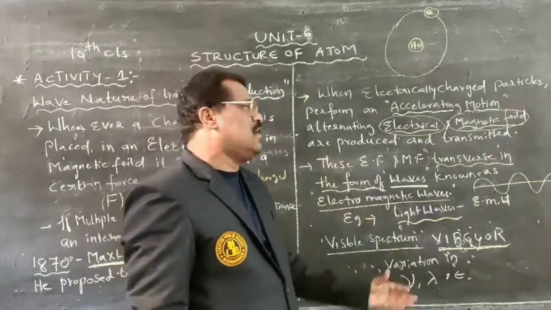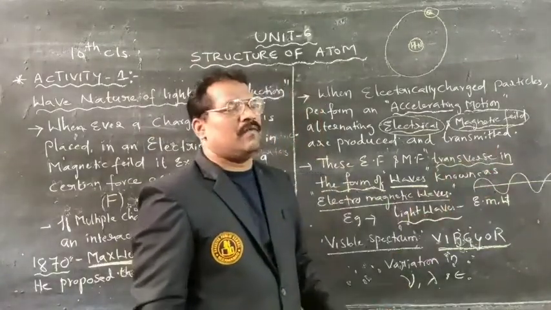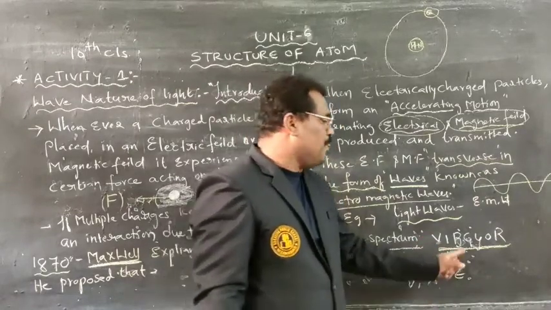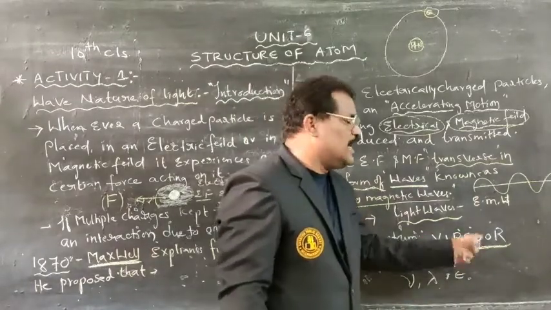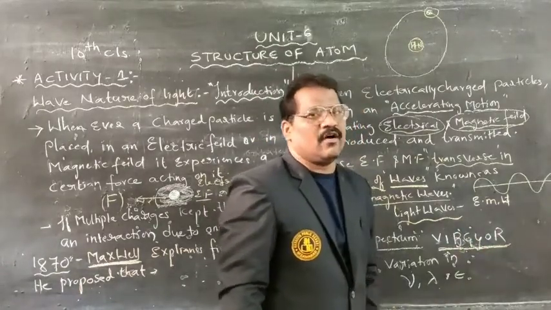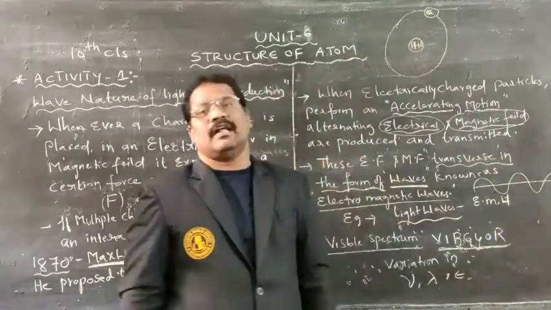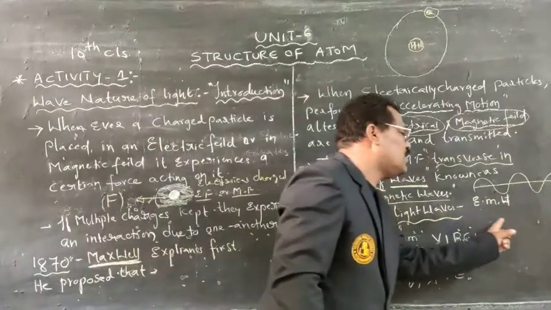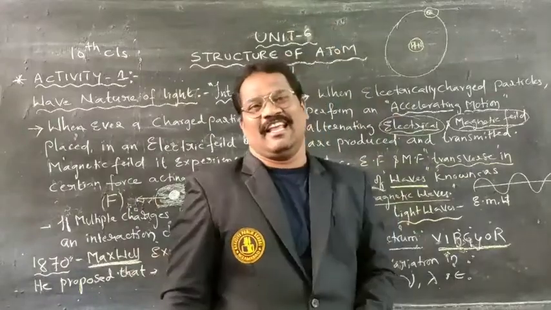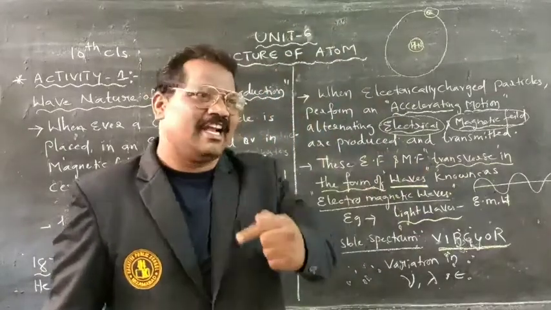What are those? Which colors can we name? V indicates violet, I indicates indigo, B indicates blue, G indicates green, Y indicates yellow, O indicates orange, R indicates red. These 7 colors are produced through a single light ray.